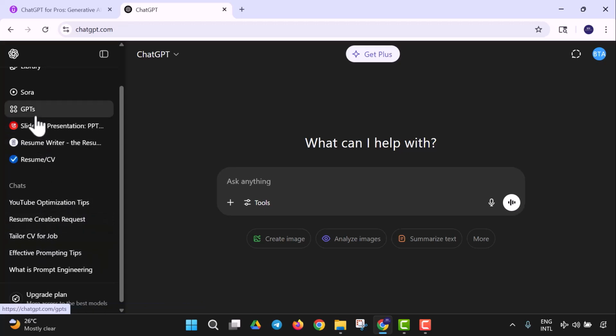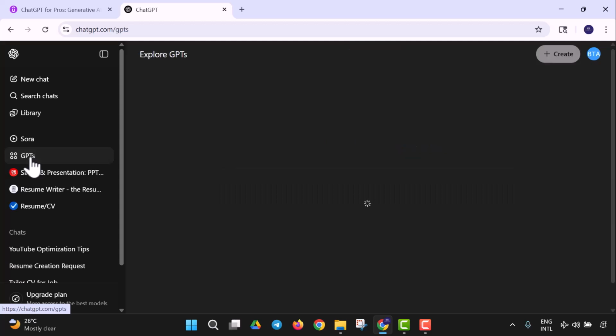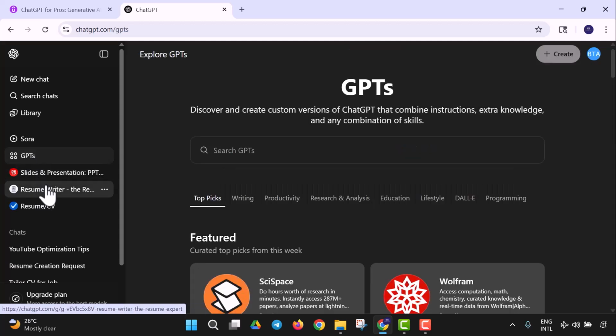Then I mentioned something being an application or your software. So something like this are your software. So you come to GPTs. GPTs are your software, but GPTs is just like your Play Store or App Store where you get other apps to make your ChatGPT better.